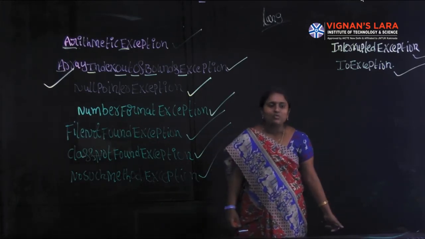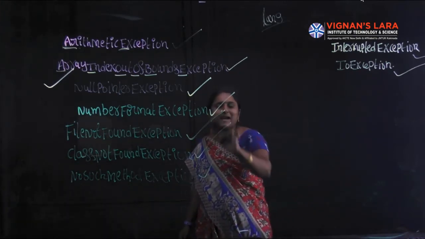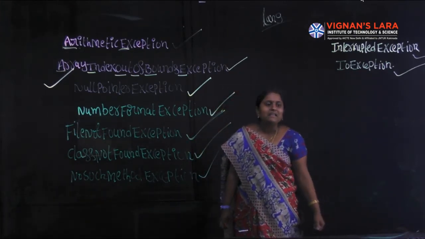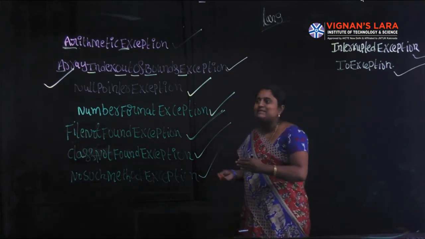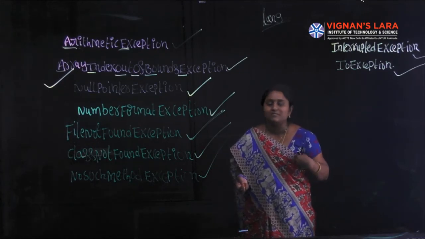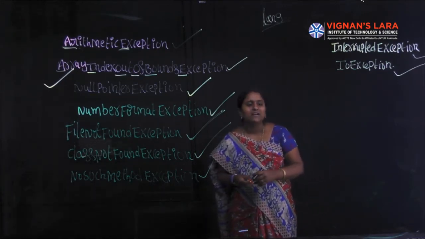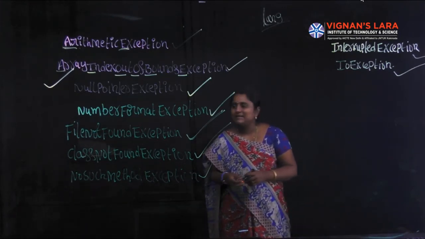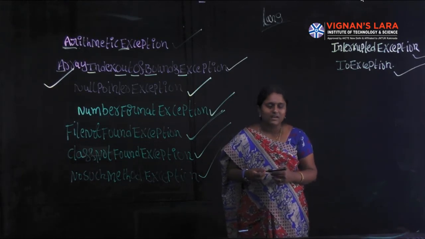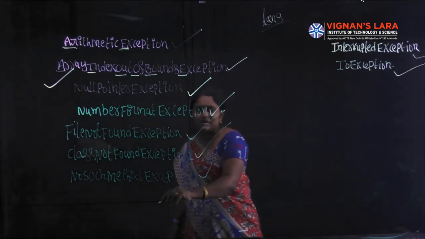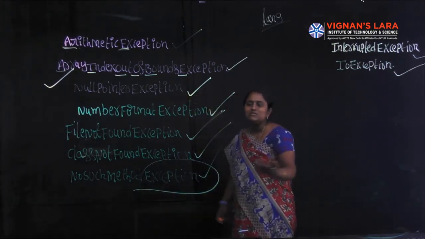Next one, file not found exception. Suppose we are trying to access a file that is not present in our local computer. In that situation it leads to file not found exception. Next one, class not found exception. Suppose we are trying to access a class that is not present in our computer. It leads to class not found exception. Next one, no such method exception. Suppose the requested method is not present, then it causes no such method exception.